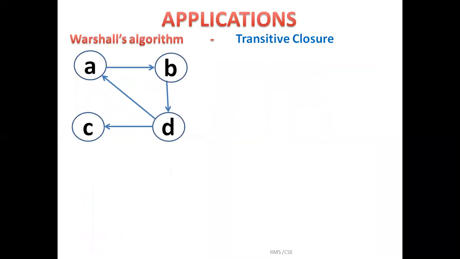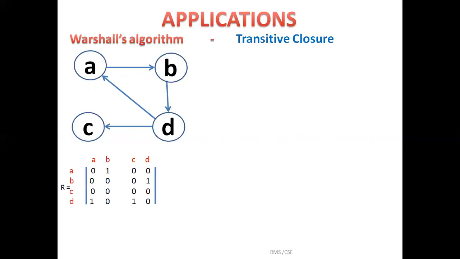Our next example is Warshall's algorithm. This is similar to Floyd's, but here it works for unweighted graph. So weights are not given, and the purpose is to find transitive closure for the given graph. In the same way, this also works for some legitimate inputs for this unweighted graph.